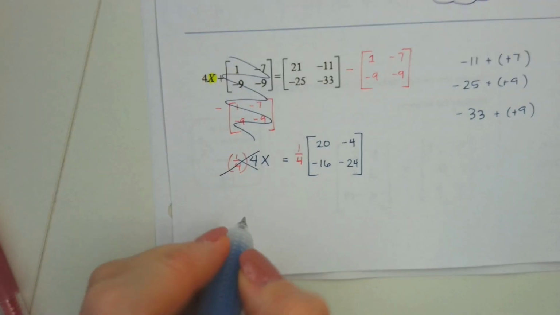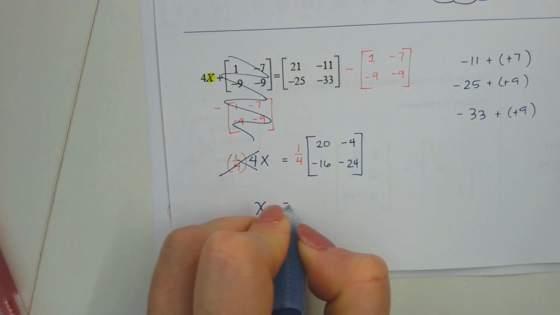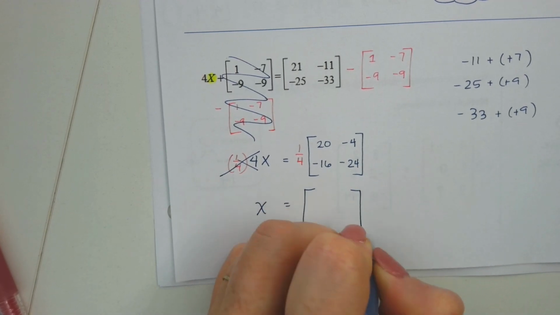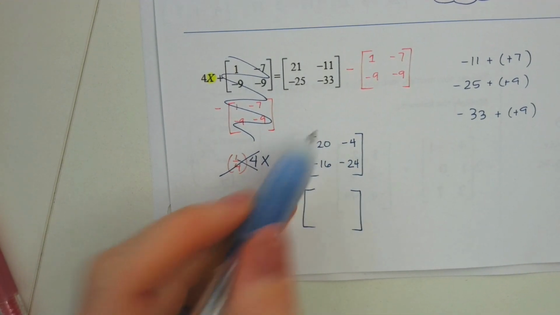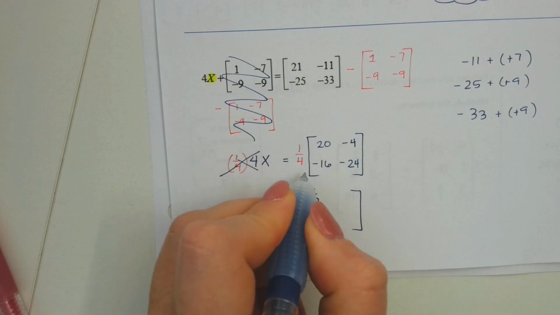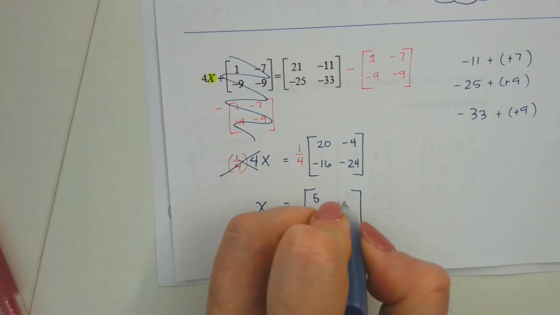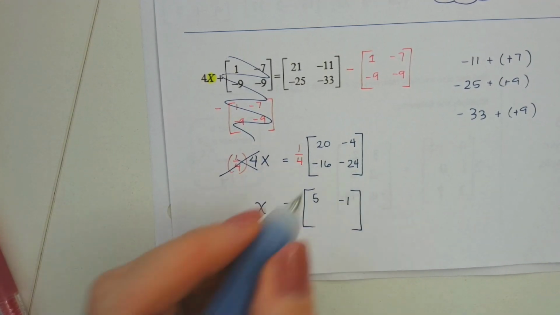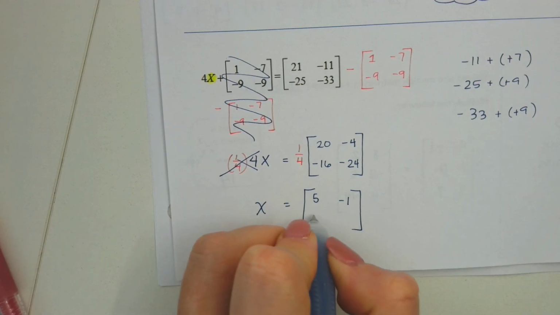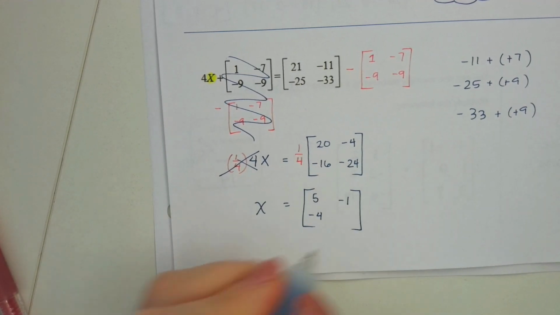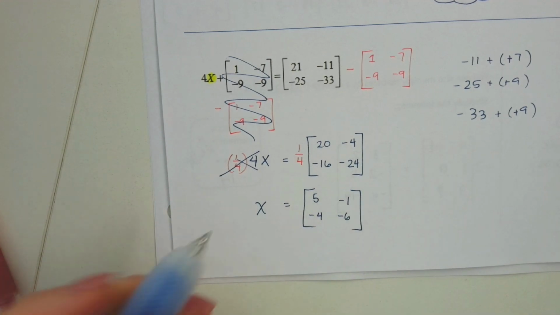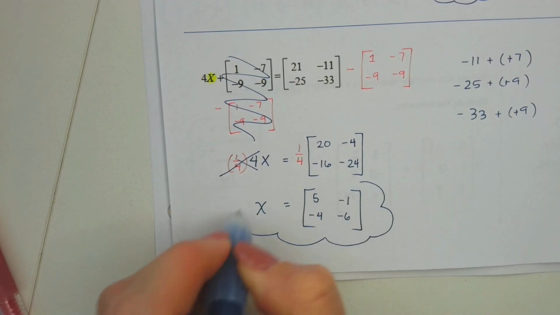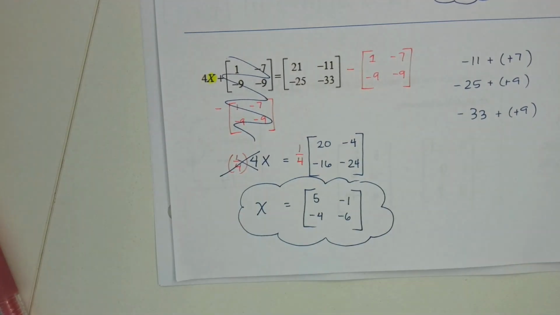Well, we're going to cancel. We'll be left with our X variable matrix is, what's 1/4 times 20? 5. And then 1/4 times negative 4? 1/4 of negative 16? And then 1/4 of negative 24? 6. Our answer is a full matrix on this one.